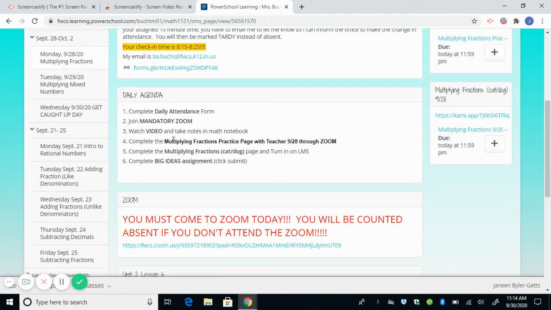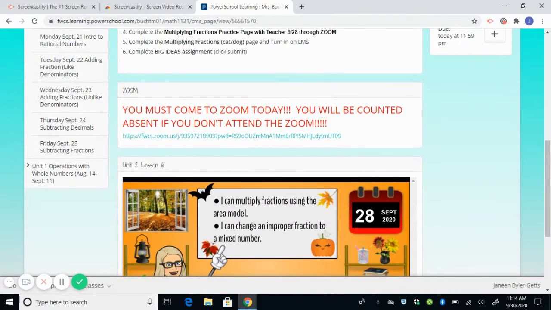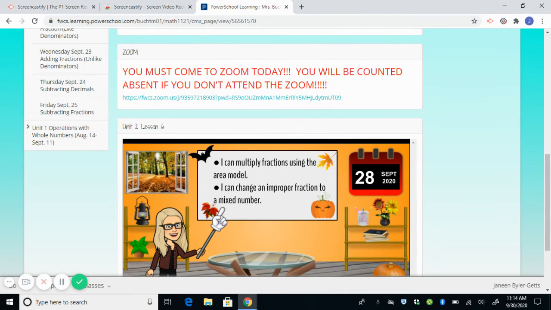Most of our due dates say October 8th, and that's because that's the end of the quarter right now. Now, starting quarter 2, Zoom is mandatory for every student every day they are home. So even if they are a student that is at school 2 days a week and at home 2 days a week, I expect them to attend Zoom for instruction.